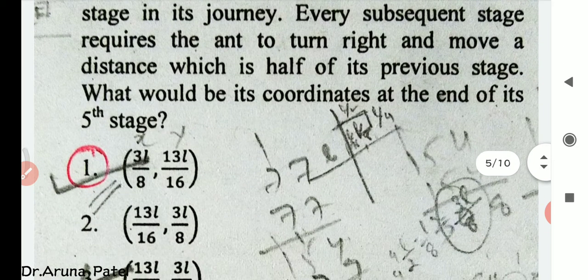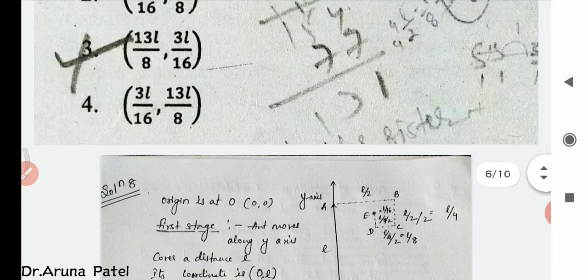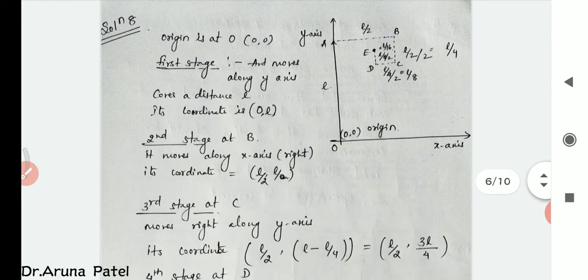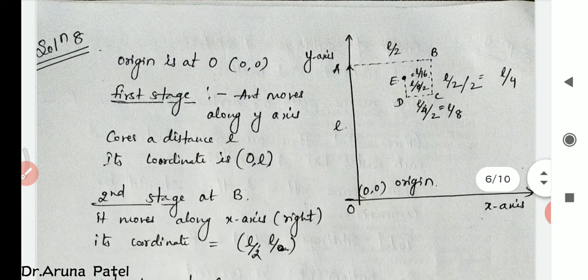So here we have to see the option and see the solution. Here origin is at O (0, 0). Now x-axis and y-axis are given. So at first stage, the ant moves along the y-axis, covers a distance L. So its coordinate at point A is (0, L).